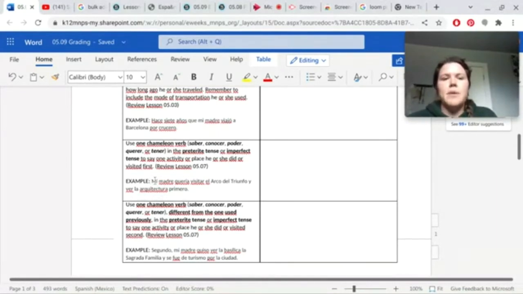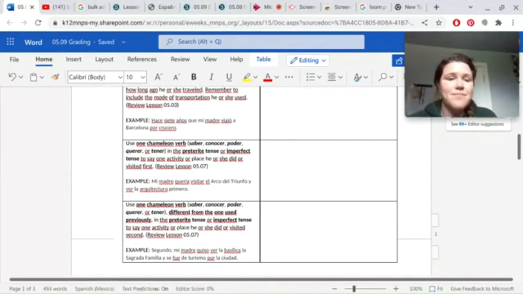So an example sentence would be like, mi madre quería, this is imperfect tense, mi madre quería visitar el Arco de Triunfo y ver la arquitectura primero. So my mother wanted to visit the Arc de Triomphe and see architecture first.